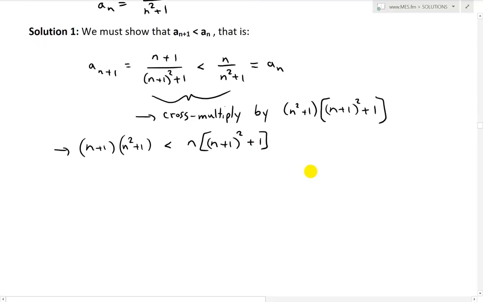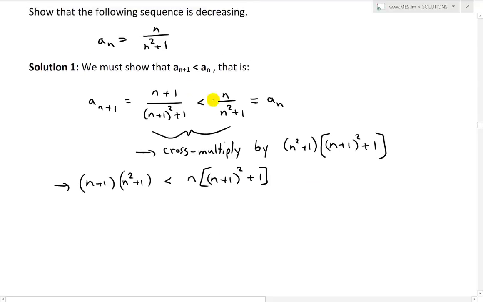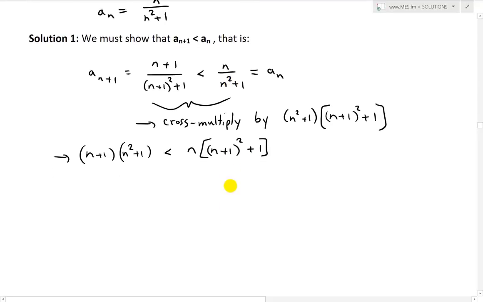And now we'll just expand this out. So basically we need to show that this is the case. If we evaluate this: n times n squared is n cubed, plus n times 1 is n, then 1 times n squared is plus n squared, and 1 times 1 is just 1.